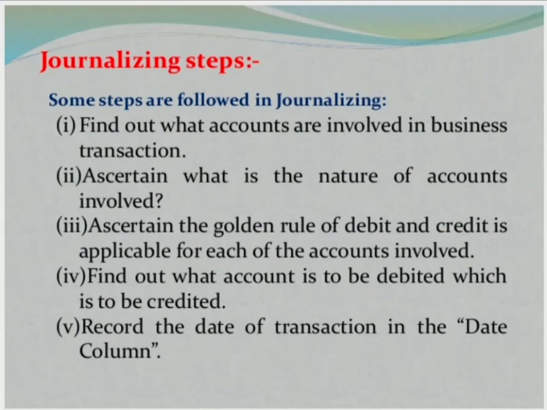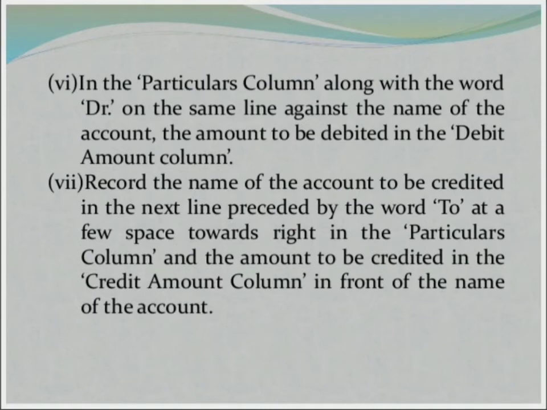So first identify the account, then the nature of the account, then apply the golden rules for that particular account, that is, which account should be debited and which credited according to the type of account. Then record the date in the date column. Next we have the particulars column, where the account to be debited is written with the word Dr. at the end of the account name.